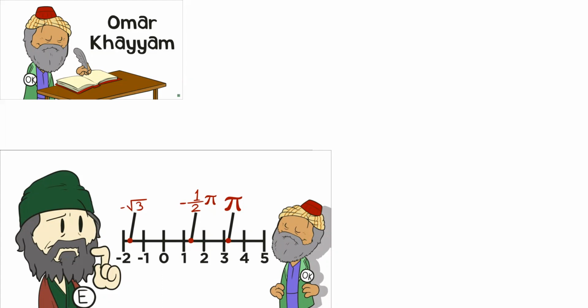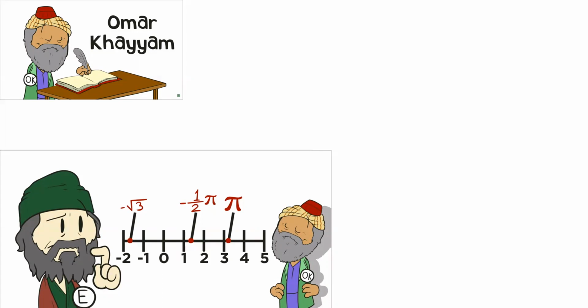But Omar, calm, collected, he said, it's okay. Yes, I can. And he put those numbers onto a number line. Now, obviously, this was 700 years after Euclid. Euclid was no longer around, but it would have confounded Euclid. It would have completely confused him.